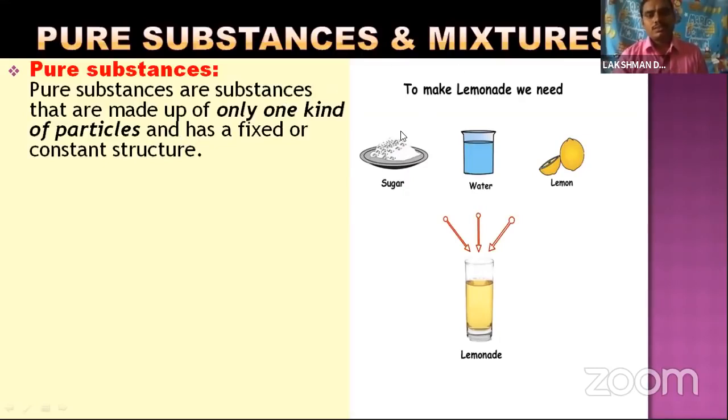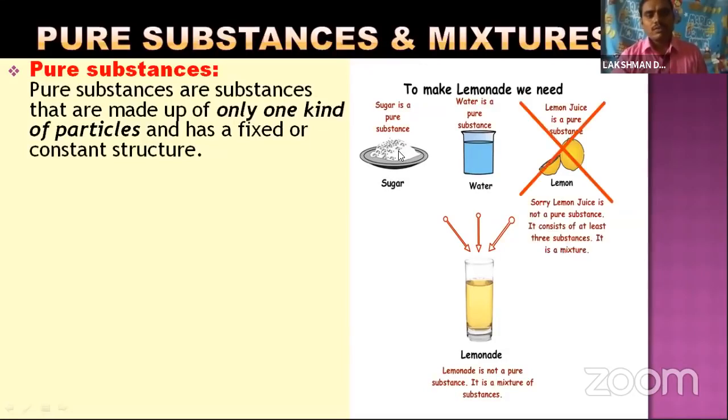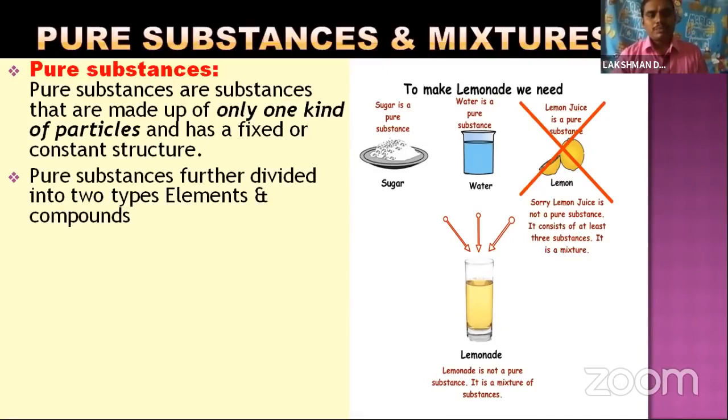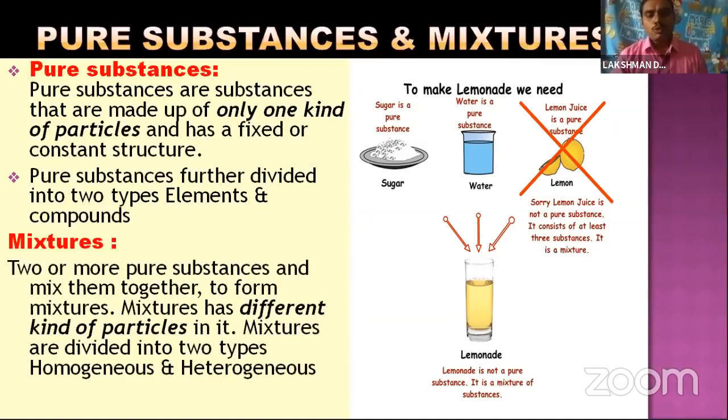So in this we can observe sugar and water. The sugar crystals have a constant structure. Okay, next, the pure substances are further divided into two types, that is elements and compounds. And about the mixtures, two or more pure substances are mixed together to form mixtures.